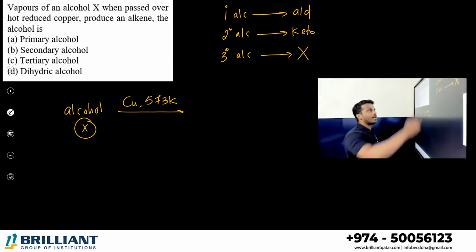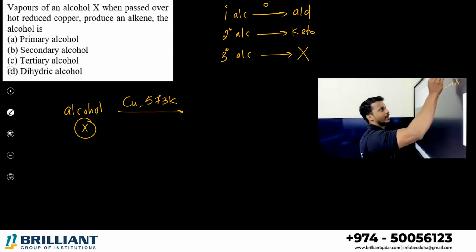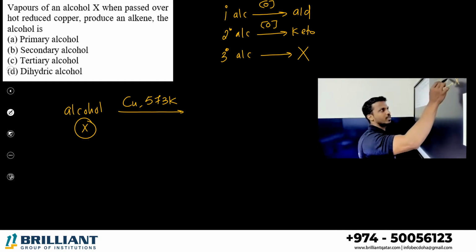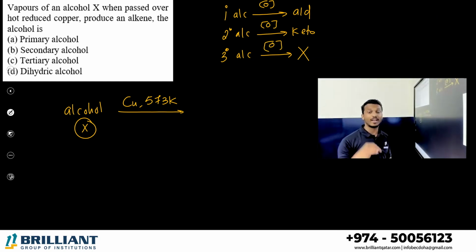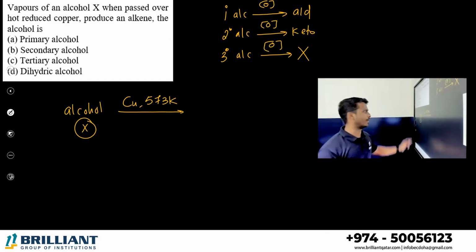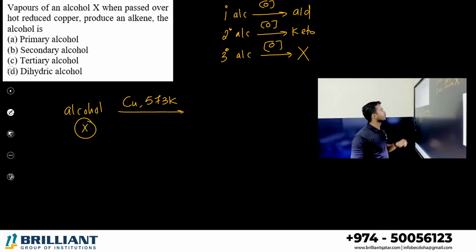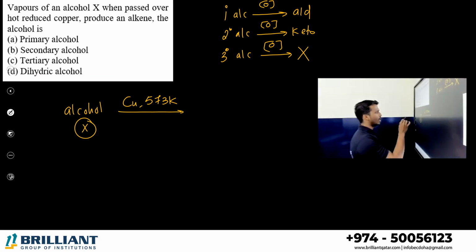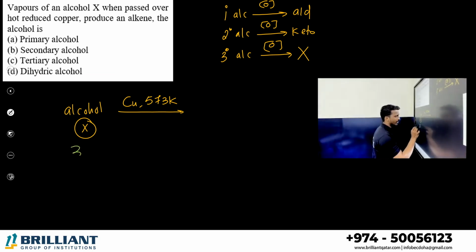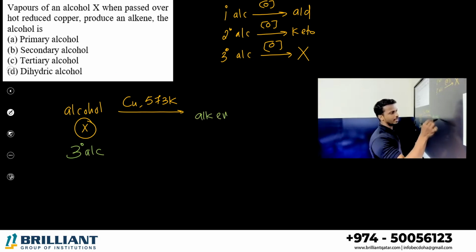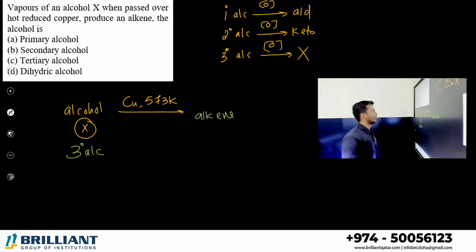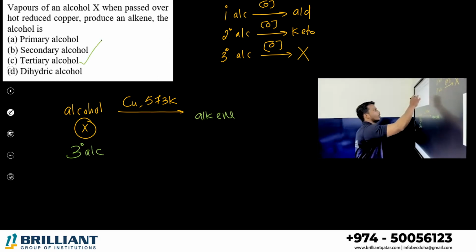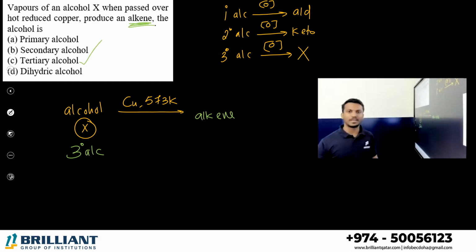Keep in mind, primary alcohol oxidation, aldehyde. Secondary alcohol oxidation, ketone. Tertiary alcohol oxidation, what takes place? Instead of that, dehydration can happen. So when it is a tertiary alcohol, then it will give you which one? Alkene by the elimination of water. So if you want to get an alkene, it should be a tertiary alcohol.